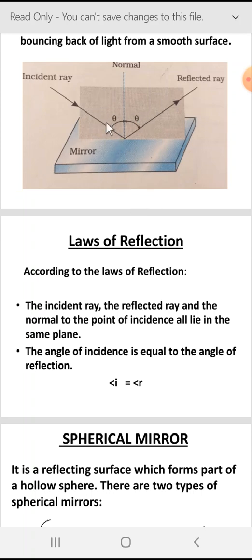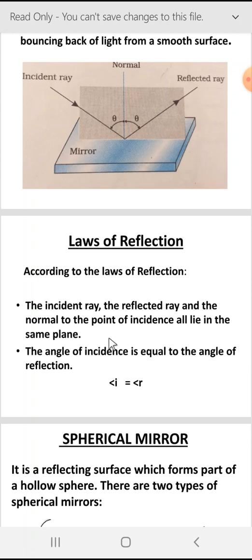Second, both the angles are equal. According to the second law, angle of incidence is equal to angle of reflection. Angle of incidence you can represent as I, here equal to theta, and angle of reflection is angle R, the reflected angle, which is also theta. Angle I equals angle R equals theta. They are equal. These two statements are known as the laws of reflection.